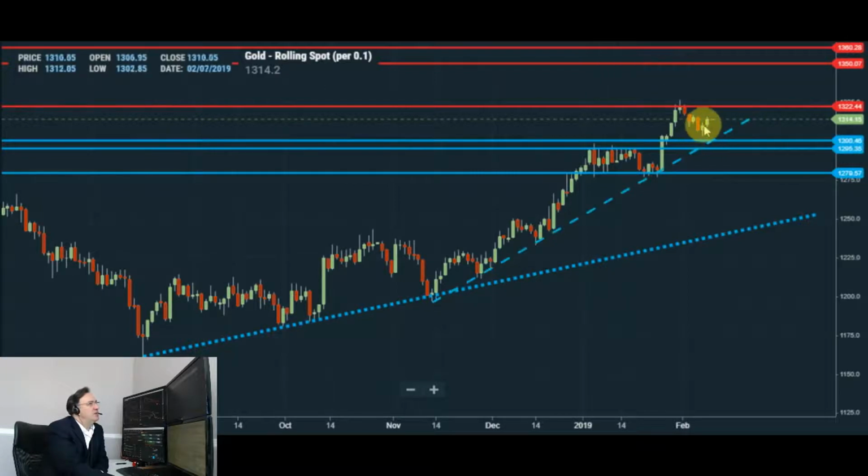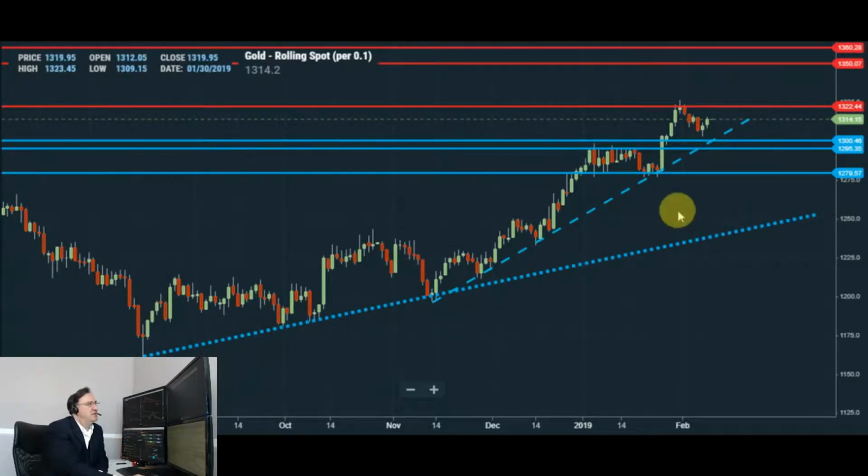Bullish above that, potentially looking to retest the current highs at 1322. Only a breakout and end of day close above 1322 resistance could open up the way for additional strength and a move higher, possibly testing even 1343, 1350, 1360, which would be more significant resistance areas over a longer period of time.